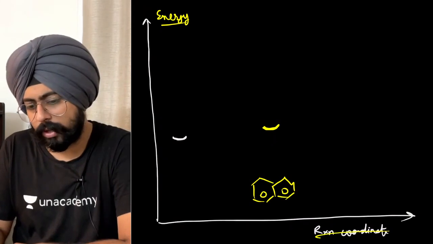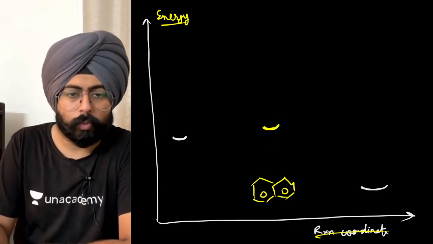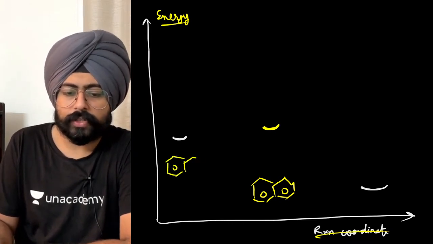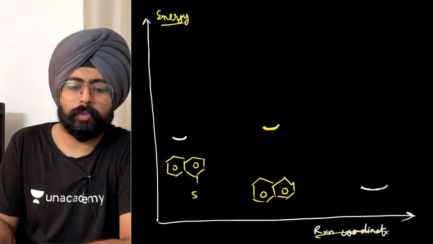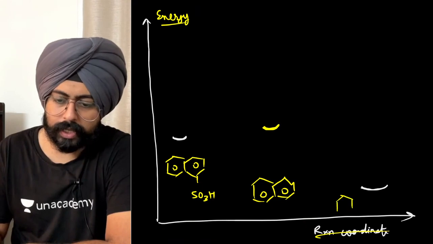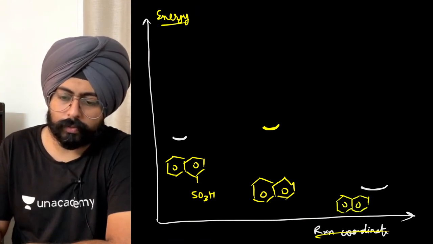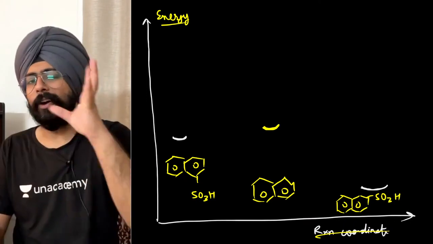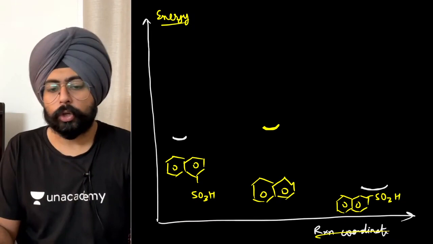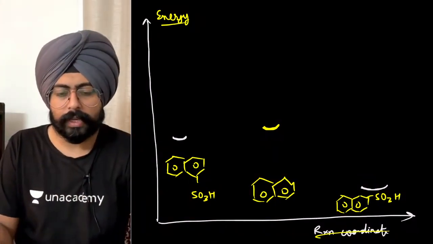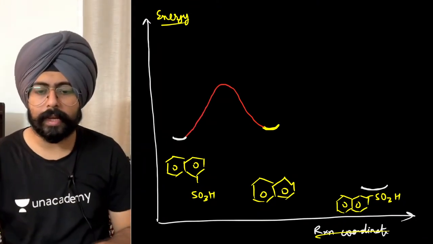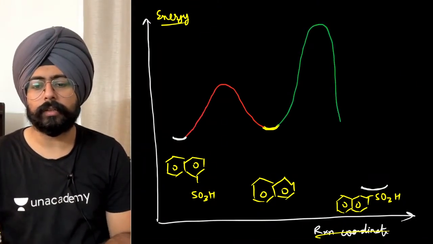The other product is much more stable, okay? What's the product that I've drawn on the left hand side? The product I've drawn on the left hand side is the faster product, but the more unstable product. The product that I've drawn on the right hand side is the most stable product of sulfonation. Now, my dear friends, the difference in these two will be in terms of their activation energies. To reach the left hand side product, it's very easy. To reach the right hand side product, on the other hand, it is very difficult.